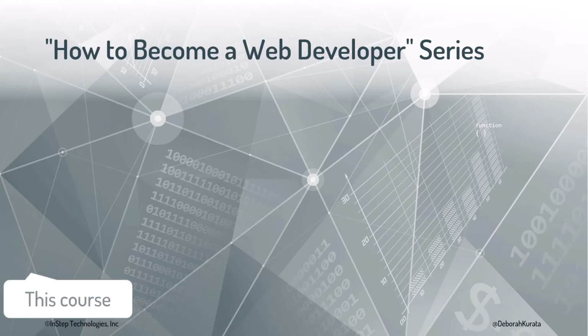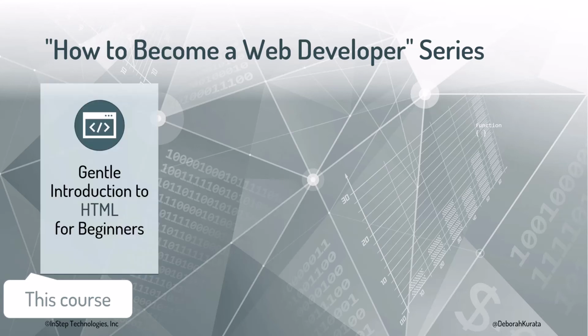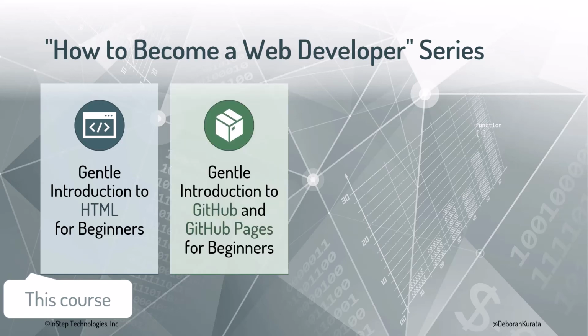This course is the first course of the series. Next is Gentle Introduction to HTML for Beginners to build the structure of your web pages. Then Gentle Introduction to GitHub and GitHub Pages for Beginners so you have a safe location to store your source code. GitHub is also a great place to build up your portfolio. The course also covers GitHub Pages, which provides a URL and server features to serve your web application to users.